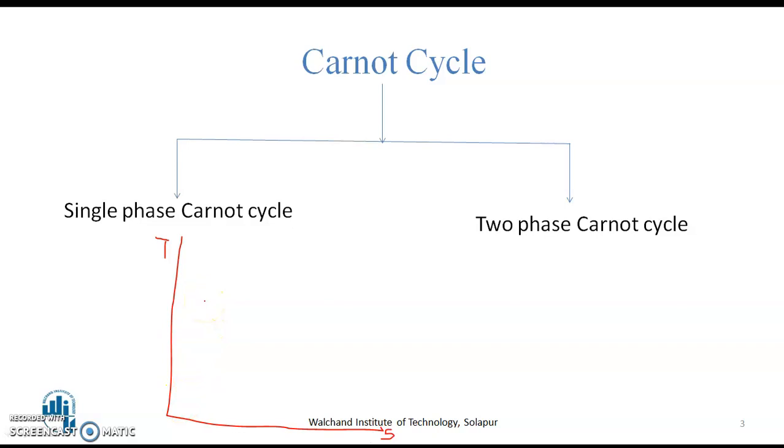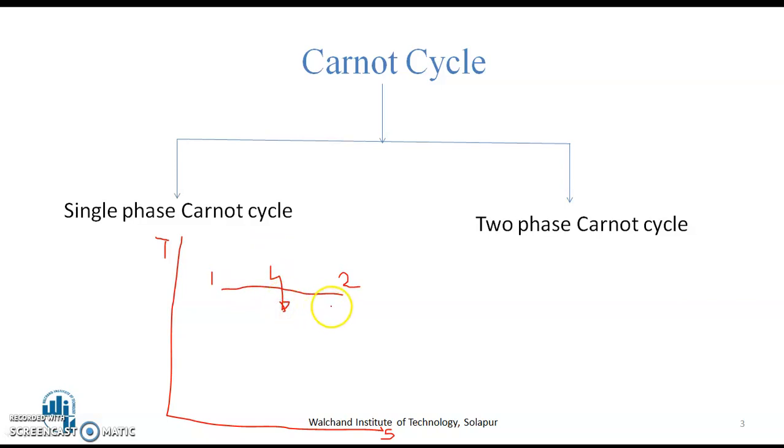Now, if the water is in the superheated condition, that is in the gaseous phase, then the Carnot cycle for single phase will have the isothermal heat addition. This line, process 1 to 2, which is a horizontal line, you consider the heat supplied during process 1 to 2 is isothermal.